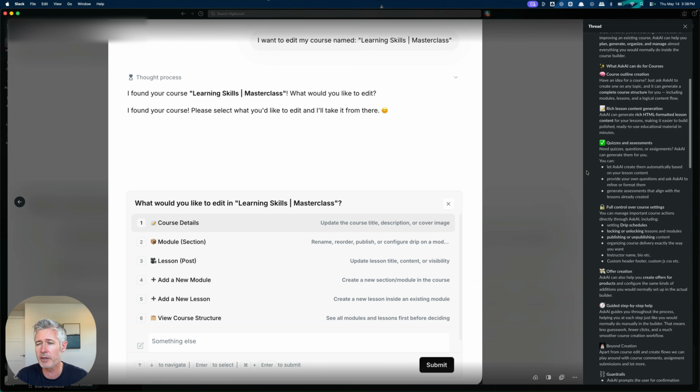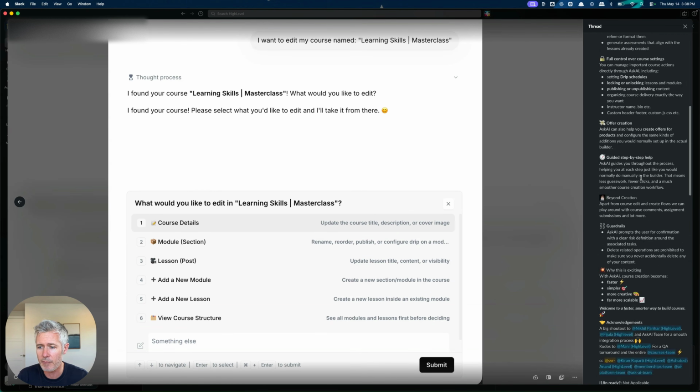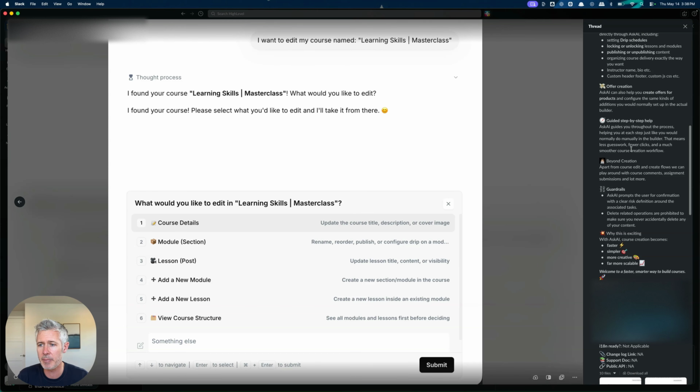Create the course outline, create lesson content, quizzes, assessments, full control over settings, offer creation, all of it guided step by step. It's got some cool guardrails in here where it prompts the user for confirmation and deletes related operations that are prohibited to make sure you never accidentally delete any of your own content, which is cool. Obviously, this revolutionizes the way that courses can be created, and I am super stoked that we got this out.